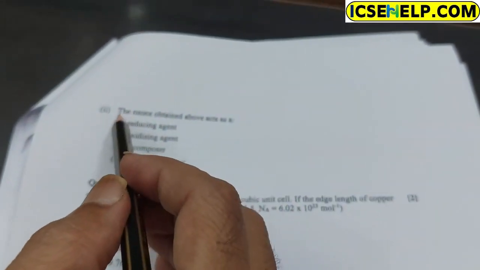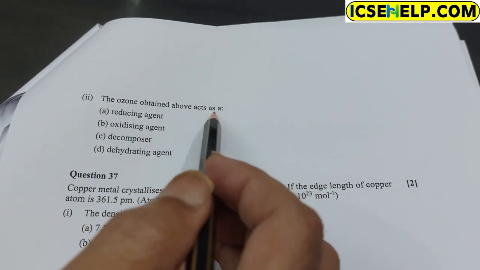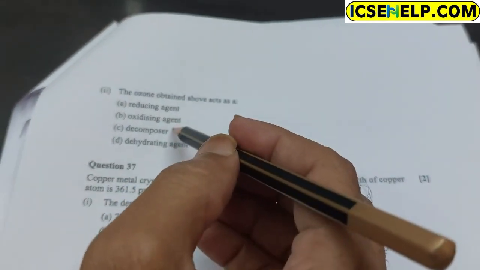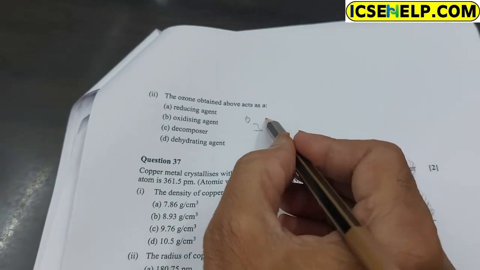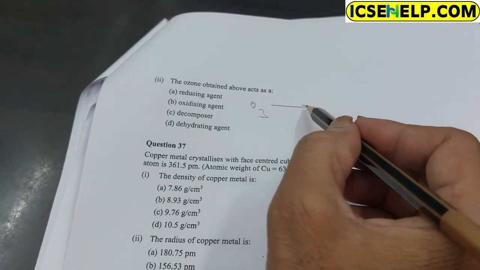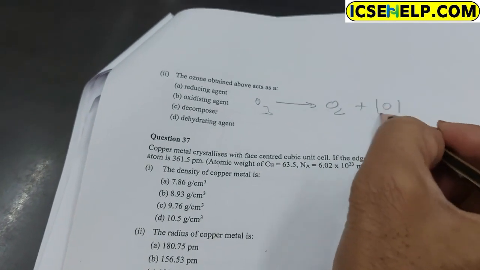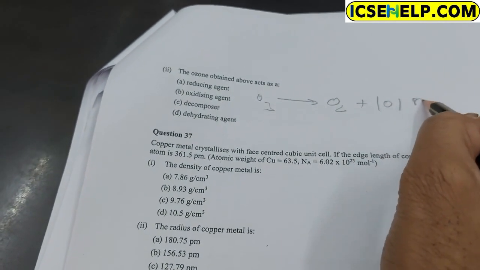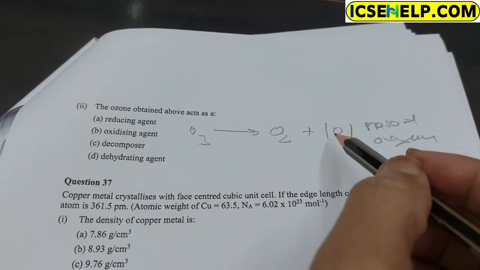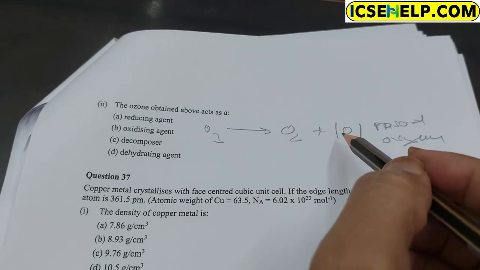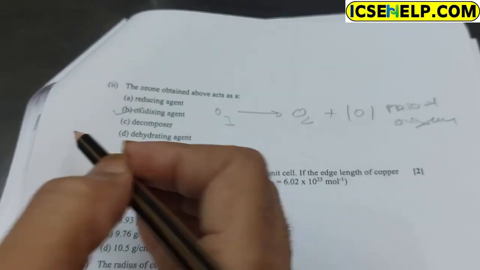The second part of the question: the ozone obtained above acts as what? Ozone decomposes into oxygen and gives nascent oxygen. This nascent oxygen works as a strong oxidizing agent. Hence option B, oxidizing agent, is correct.